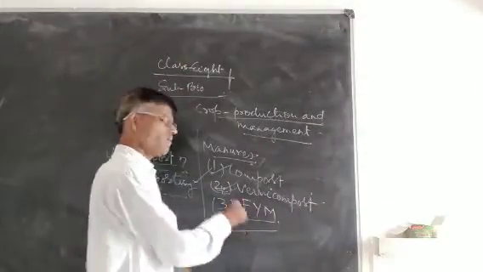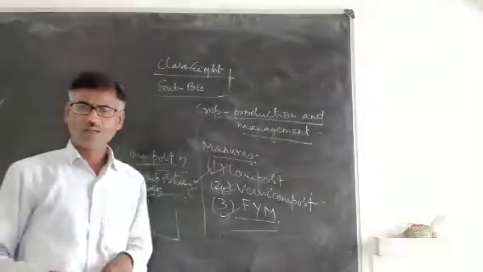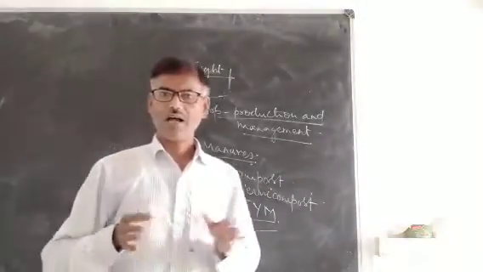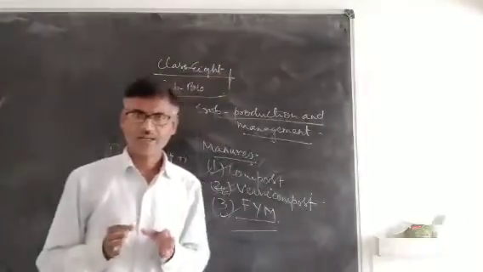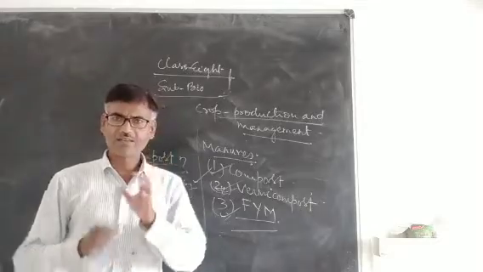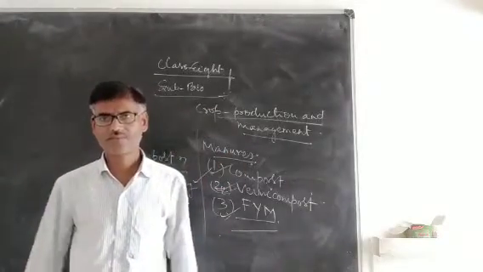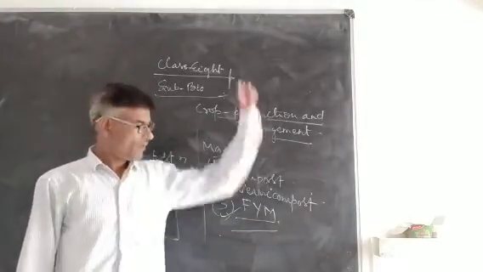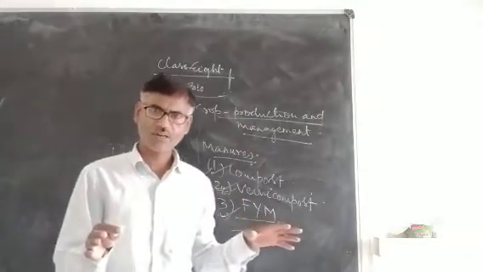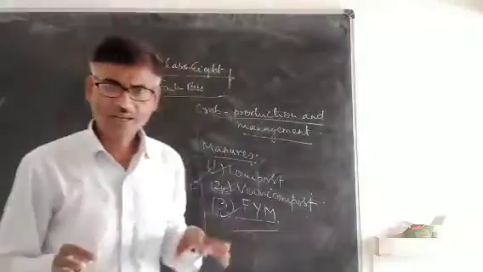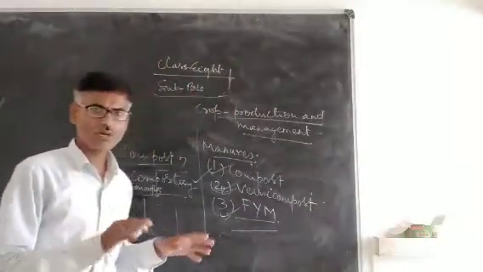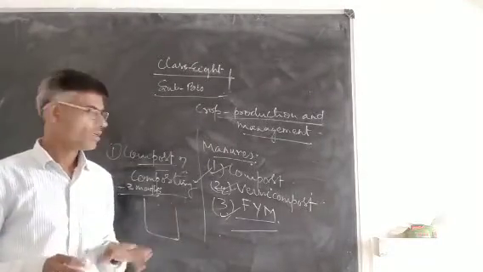Next is FYM, farmyard manure. Sometimes waste products collected at our houses, at farmhouses, are collected in the form of a heap on the surface. That heap of waste product is decomposed by bacteria. After decomposition it becomes manure. It is called farmyard manure.